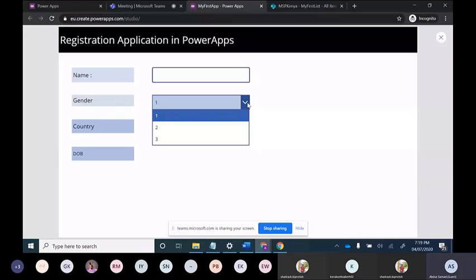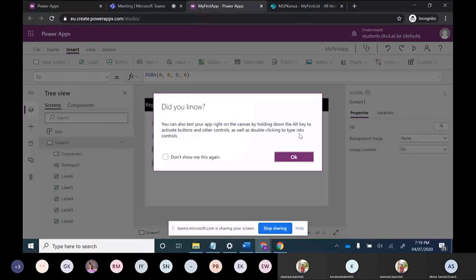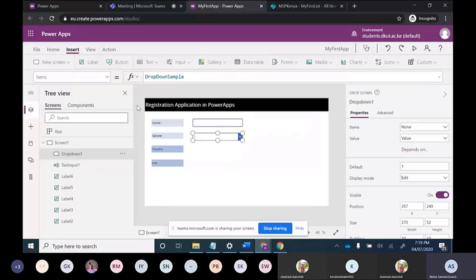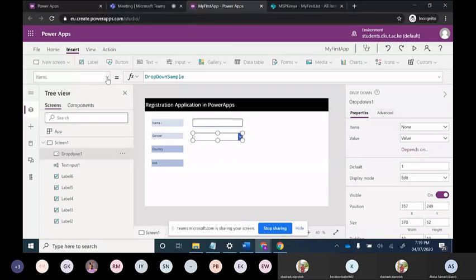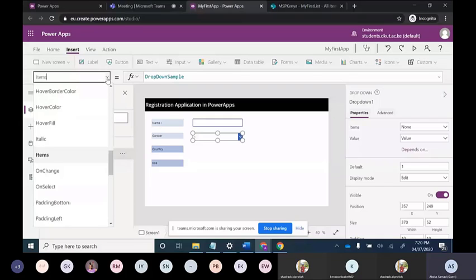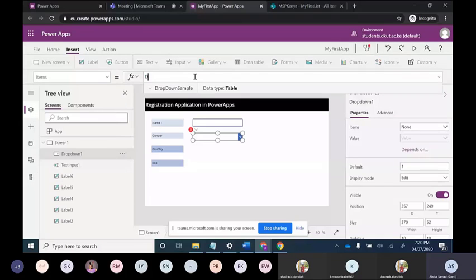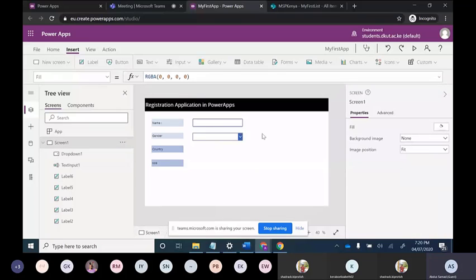But we don't need 1, 2, 3. We want male and female. So we will change it. How will we change it? This drop down sample is coming up. If we remove this item, there will be no drop down sample, right?